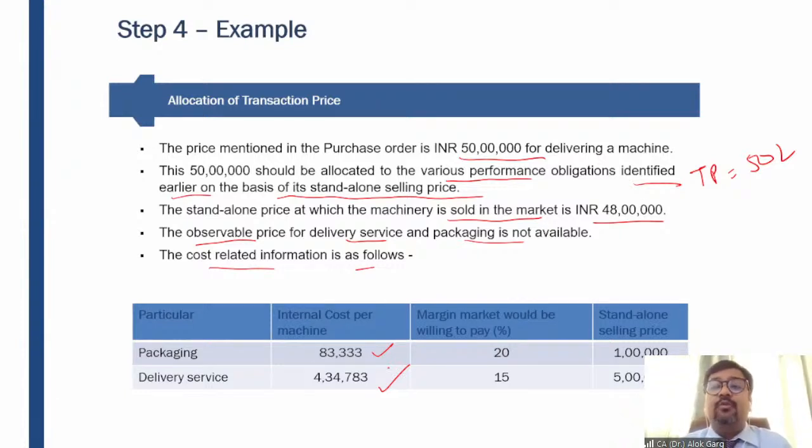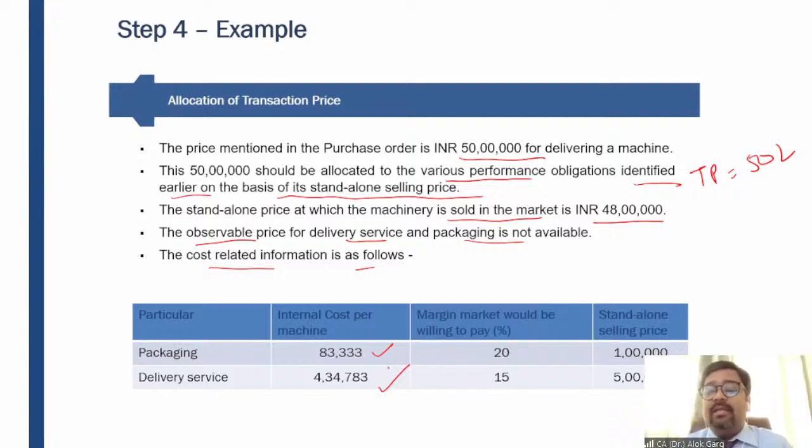And every entity knows the estimated cost. For example, if you're not aware of the delivery cost, you can engage some vendors and ask for a quotation. If I need to deliver this 100 kg machine from Delhi to Bhilwara, what will be the cost, right? So the packaging cost, again, you can estimate or check from different vendors. So observable inputs are not available in the market, but the cost is available, that is, what cost I will incur, which is given in the question.